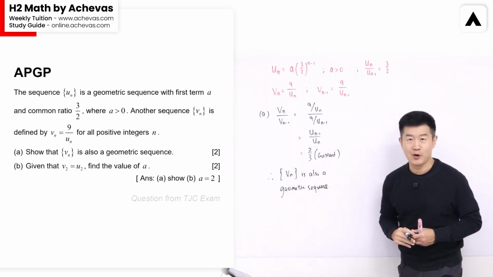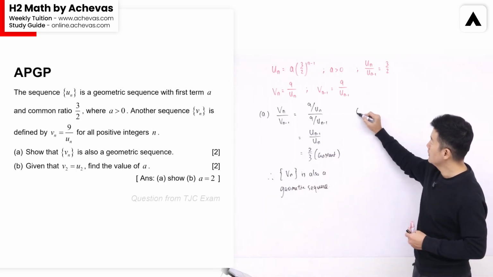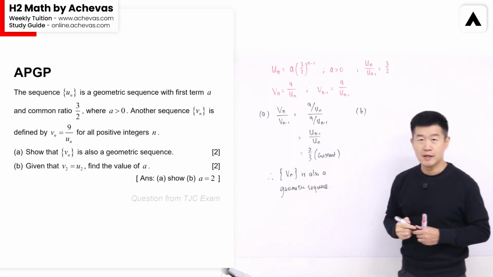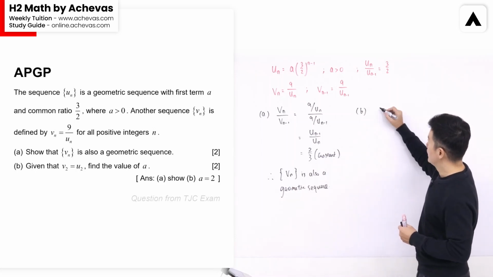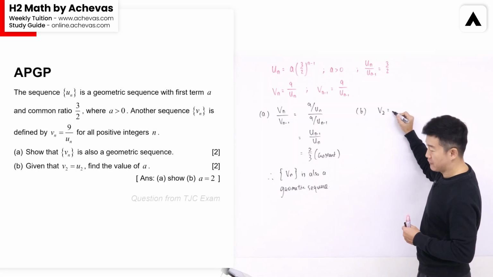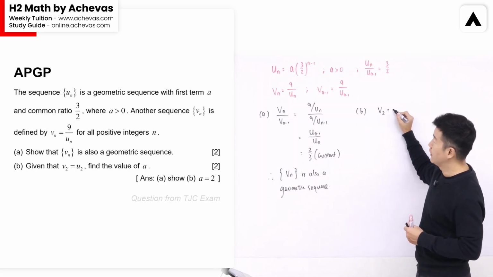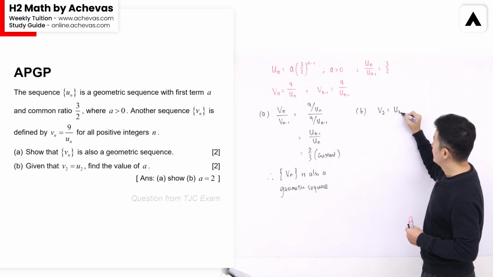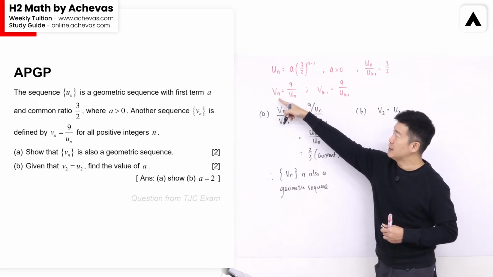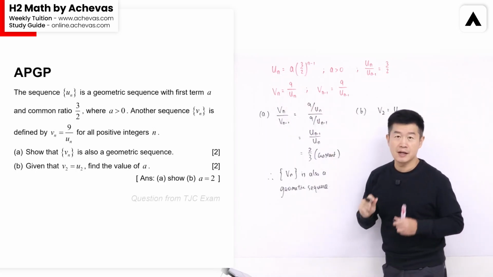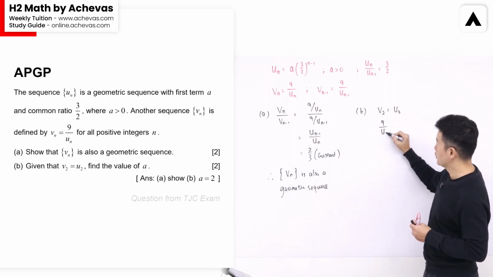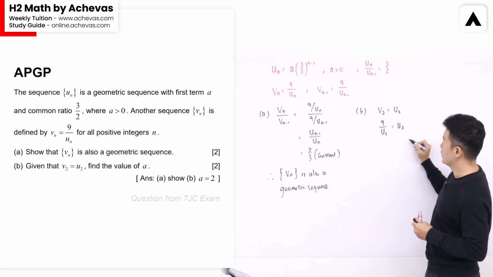Okay, this will be for part A. In part B, we're given that V2 is equal to U2. And we are going to make use of this piece of information to solve for the value of A, and A is the first term of Un. So V2 will be 9/U2. Let me rewrite this: 9/U2, and this is equal to U2.